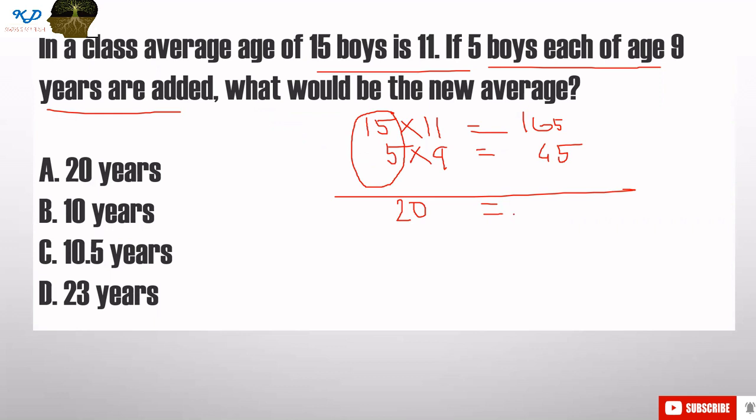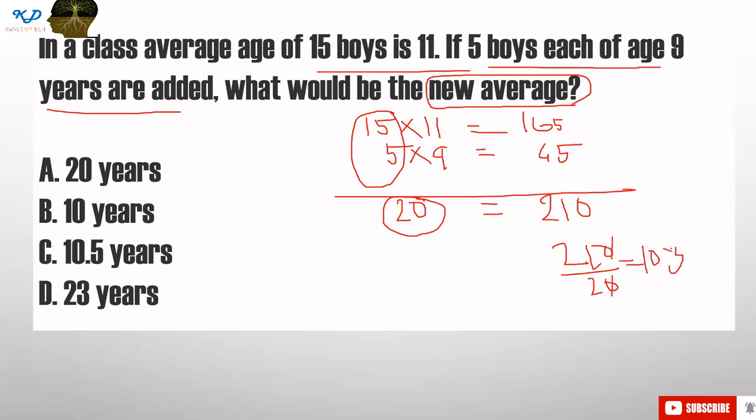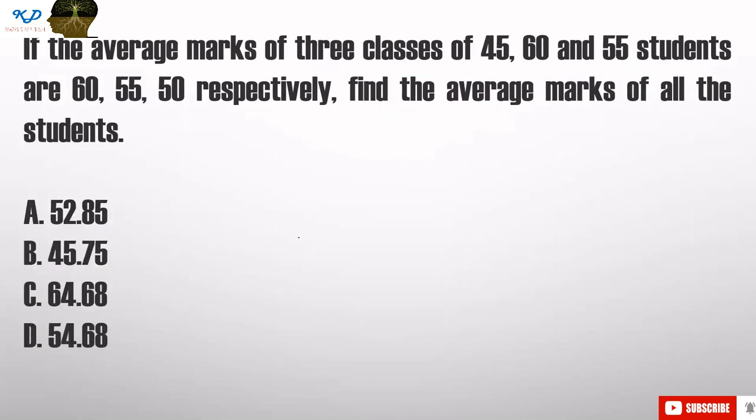Now the total of 20 boys, what is their average age? The total age is 210. So the new average of these 20 boys will be 210 divided by 20, that is 10.5. Okay, so here is the answer. C is the right answer, that is 10.5. So let's go to the next problem.